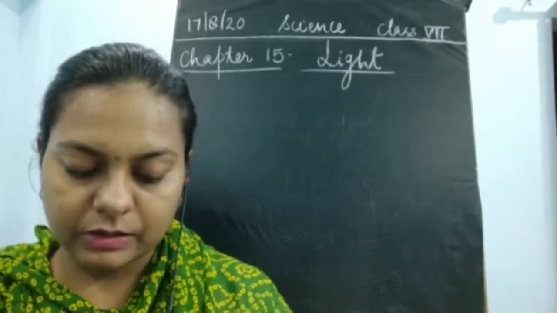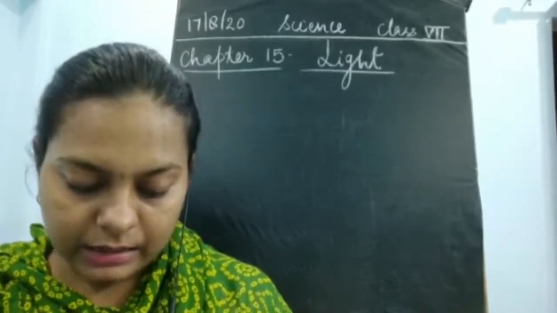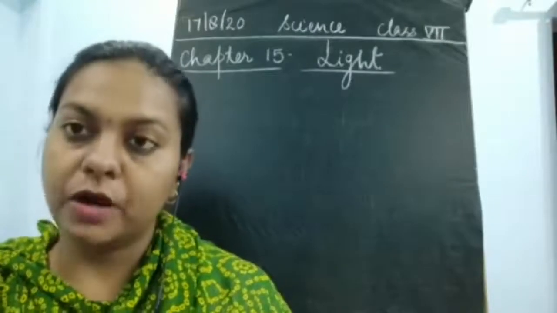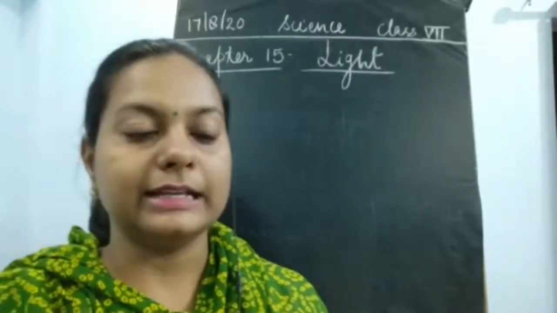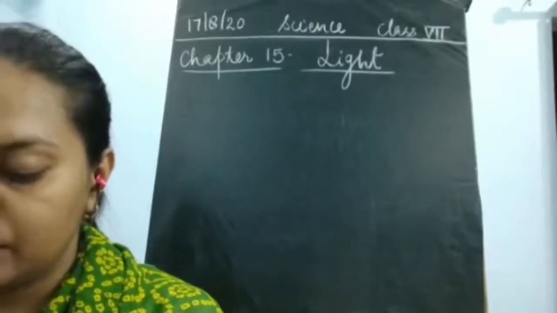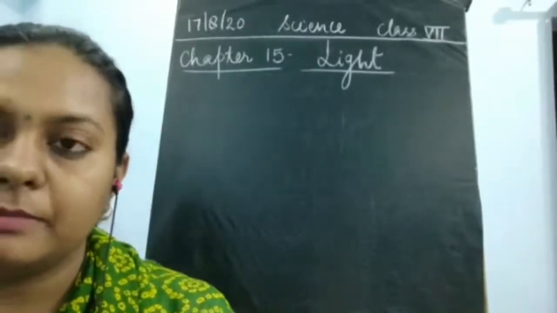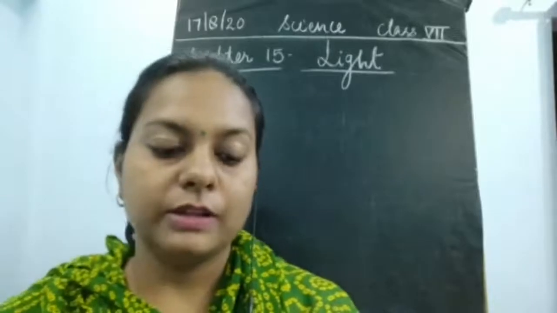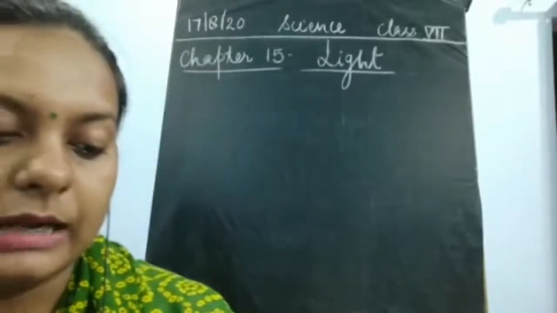Okay, so many things are there. And then we have to see the next form of the curved surface, that is the lens. Now it is very much different from the mirrors. How this is different from the mirrors, I'll just let you know. So we'll move on to the next topic, that is the lenses.